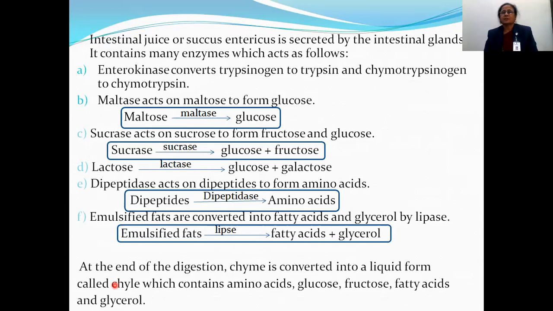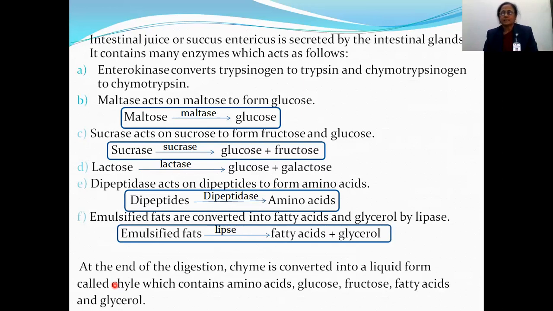Emulsification of fat takes place due to bile salts, and these emulsified fats are converted into fatty acid and glycerol in the presence of the enzyme lipase. In this way, digestion of carbohydrate, protein and fats takes place. Carbohydrate or starch is converted into simple sugars, glucose, fructose and galactose, proteins are converted into amino acids, and fats are converted into fatty acid and glycerol.